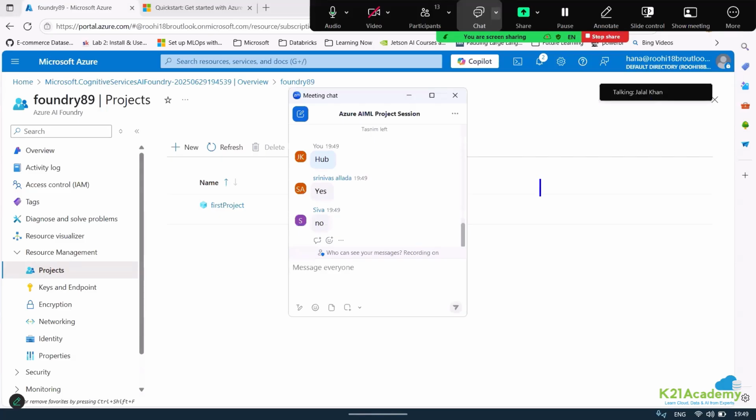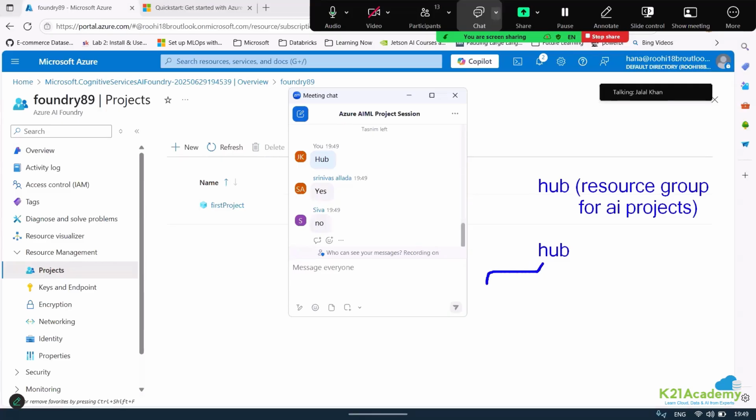See, Hub is like a resource group for Azure AI Foundry. Okay, I'll just put it this way. This is like a resource group. You can call it a synonym of resource group for Azure AI Foundry, or you can say for Azure AI projects, or I'll just say for AI projects. Now, what do you mean by hub? You need to have a hub if you want to deploy multiple projects.